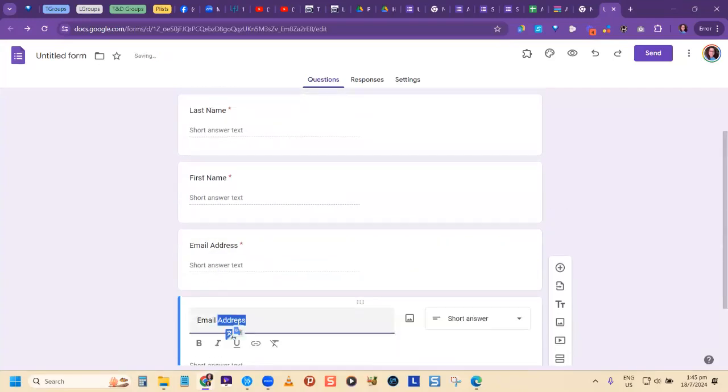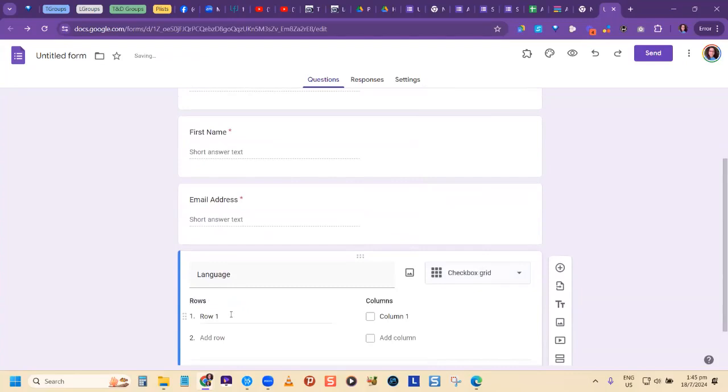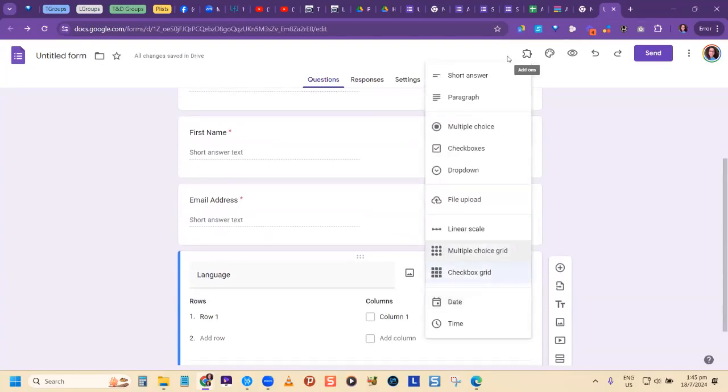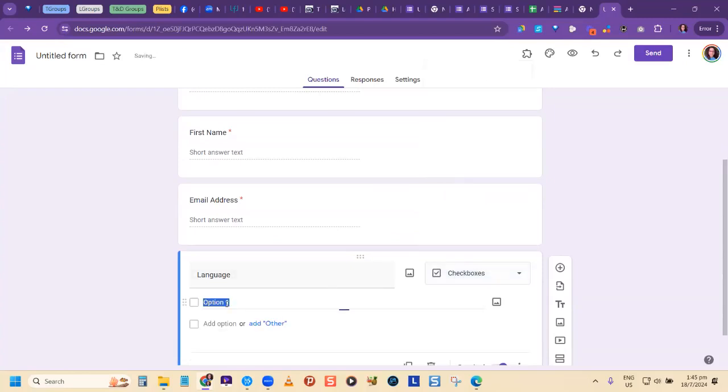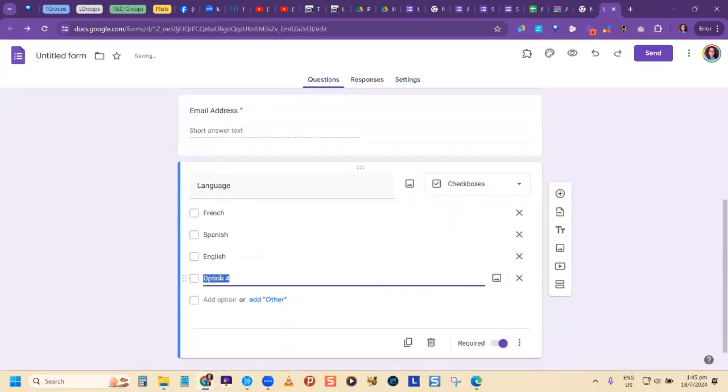And then here I can choose language, and then I'm gonna choose checkboxes, and I'm gonna put French, Spanish. So based on this, what happens? Can the person choose more than one? All right, let's leave it at that.